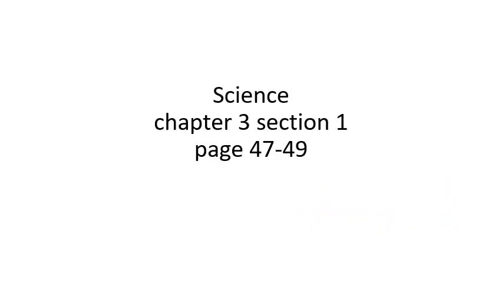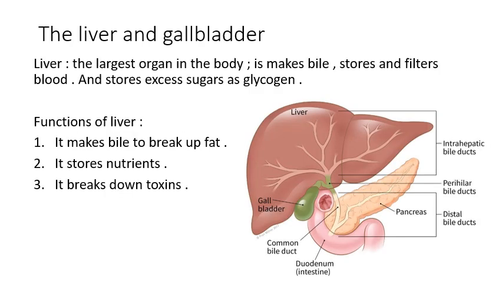We have chapter 3, section 1, page 47 to 49. Today we have some other organs of the digestive system. We have the liver and gallbladder.